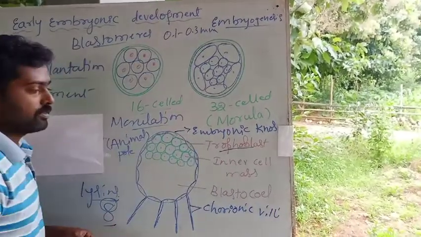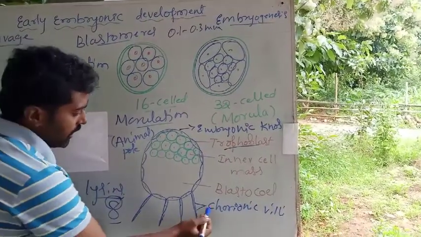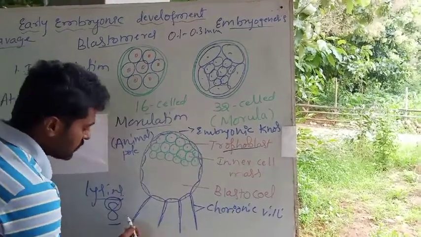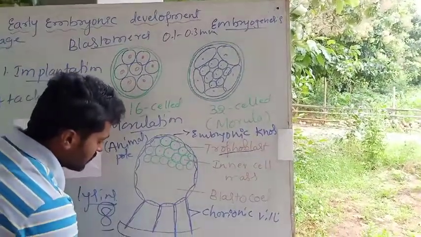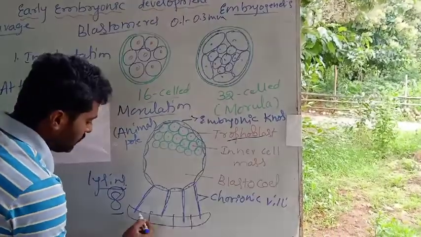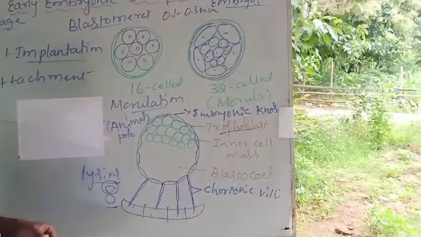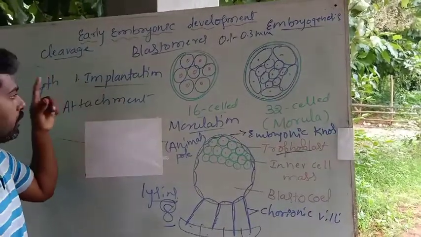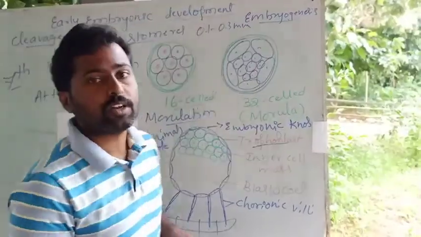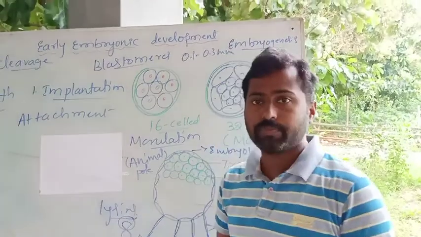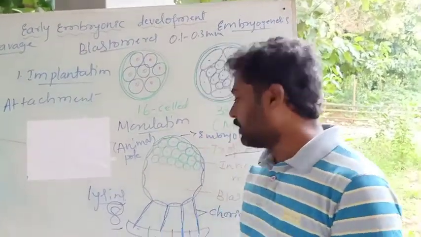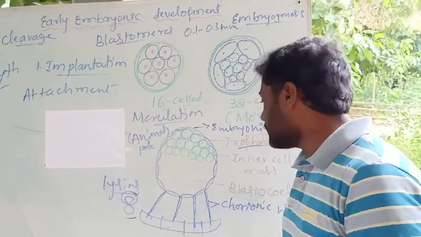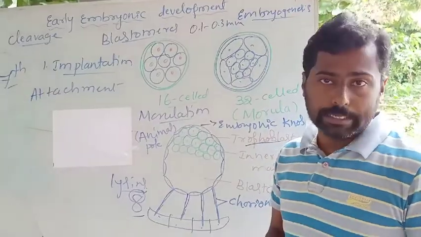With the help of chorionic villi, the blastocyst attaches to the endometrium of the uterus, and this process is called implantation.